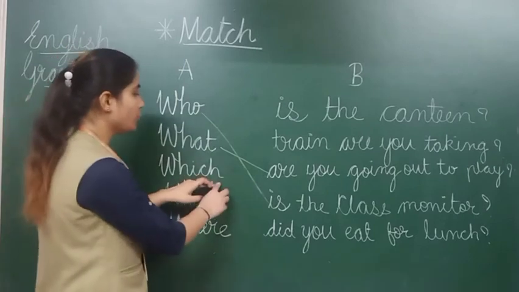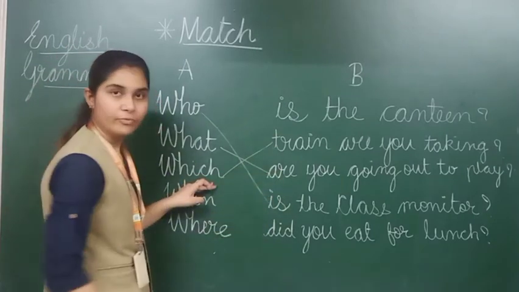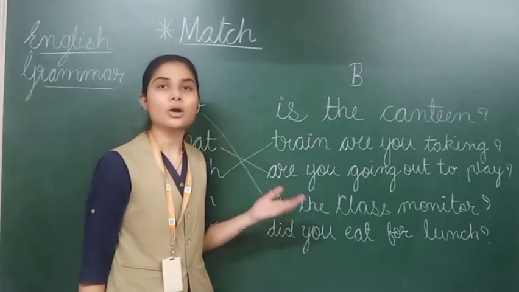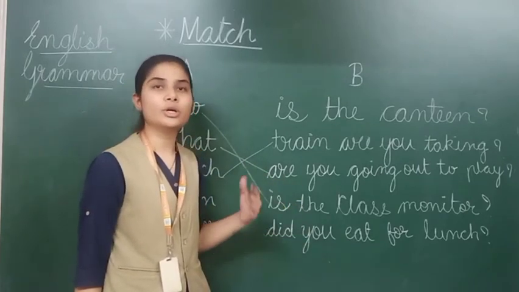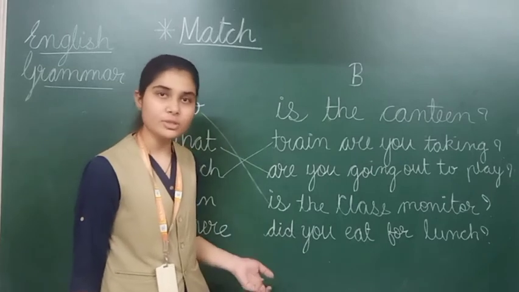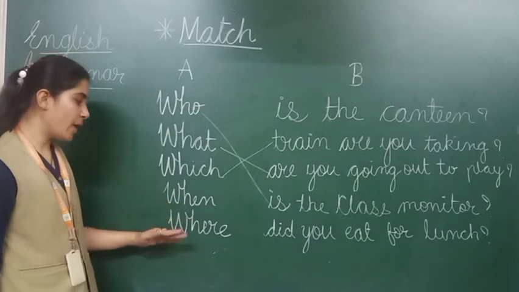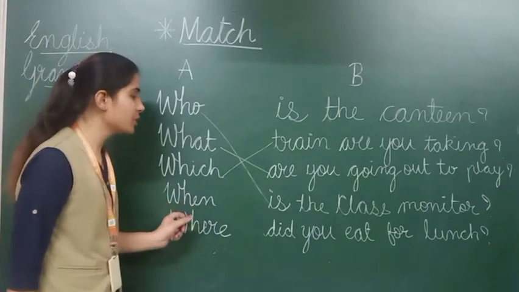So I am going to use this which word with train, because we are having the choice between trains according to the places, according to the timings also, right students? Now next, WH and when. So when से हमें क्या करना है? क्वेश्चन इसको किससे मैच करना है?